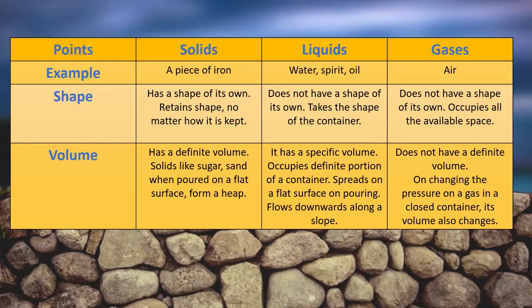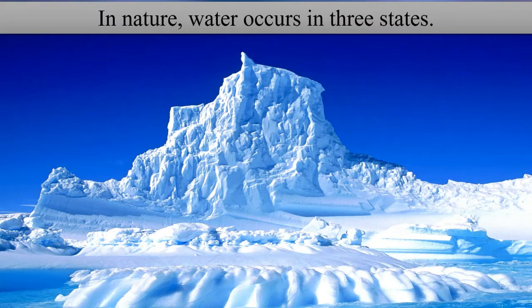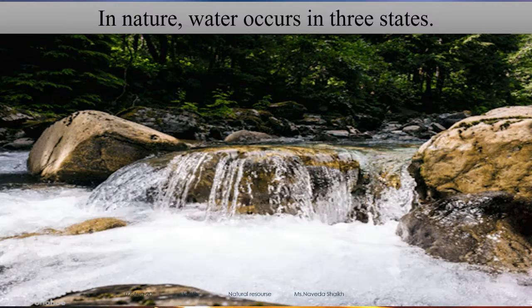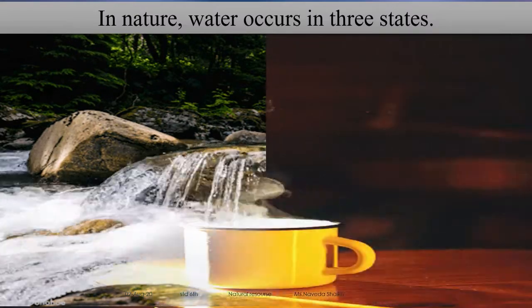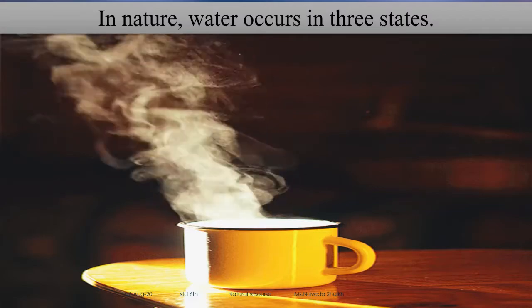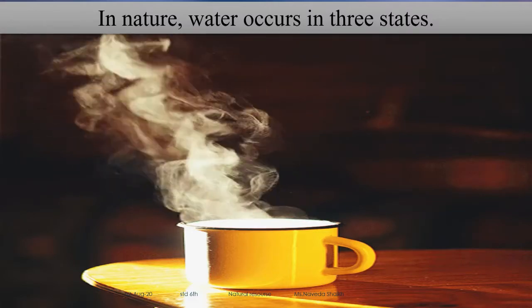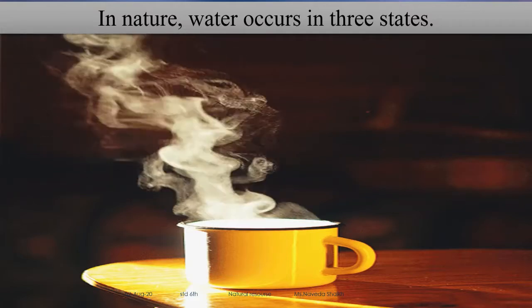When you move on to liquids, examples of liquids are water, spirit and so on. Now in nature, water occupies three states: solid state as ice, then in liquid, here you can see how water flows, and then the gaseous state of water, that is water vapor. So with this, I hope the three states of water are clear to you all.